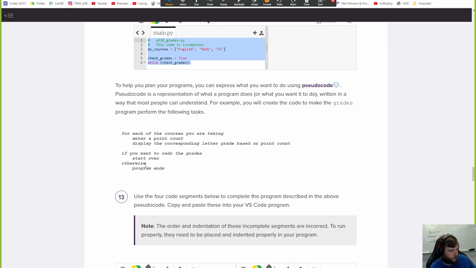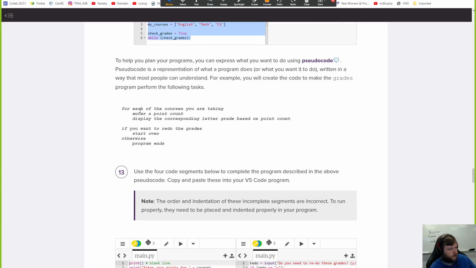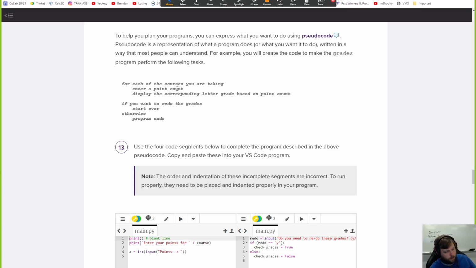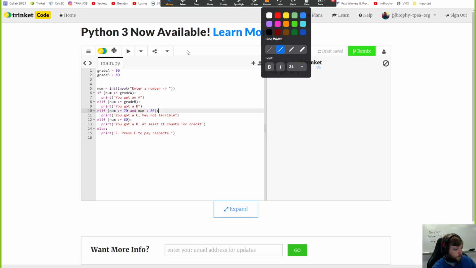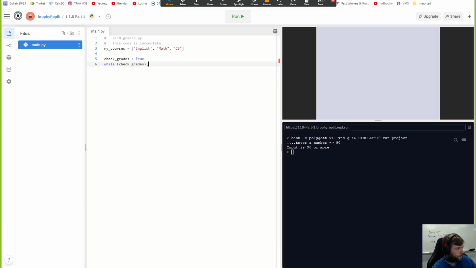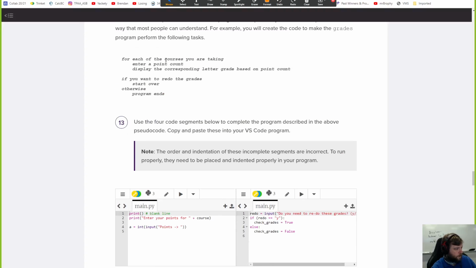Okay, you can write in pseudocode. So here's this: for each of the courses I'm taking, enter a point amount and display it. So we're going to use their pseudocode. For course in my courses, enter a point count and display the corresponding letter grade.